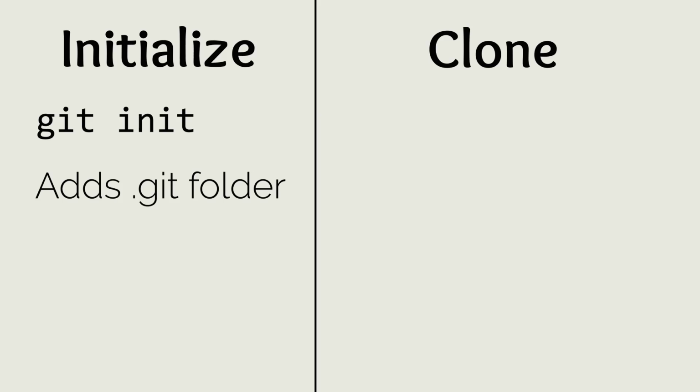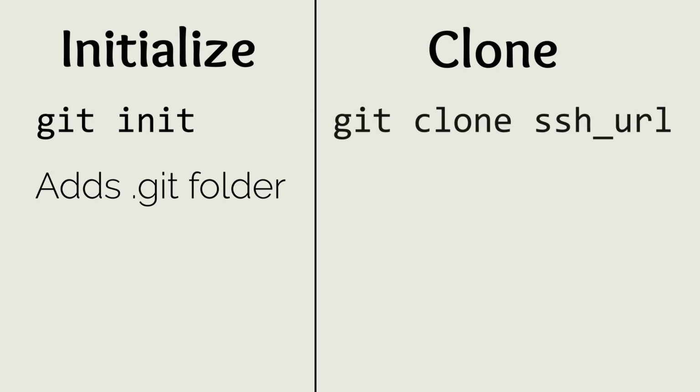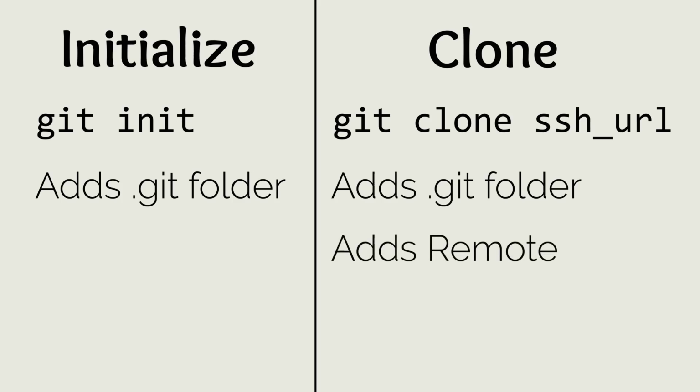Now with that URL copied, type the command git clone into the terminal with the copied URL at the end of the command. This will copy all of the code from the repository onto your computer and set up Git to track the changes. This also adds the remote repository to your Git config for the project so that when you are ready to push your changes to GitHub, Git will already know where to push them to.